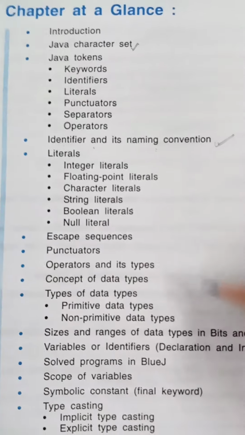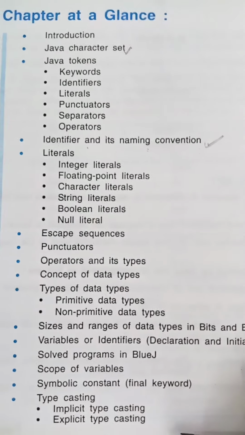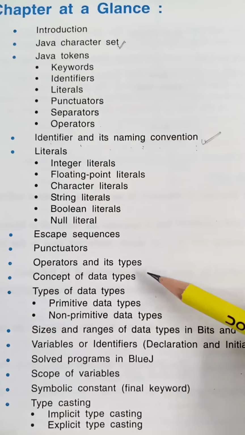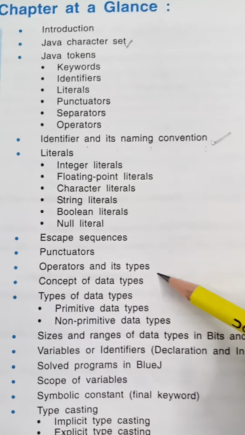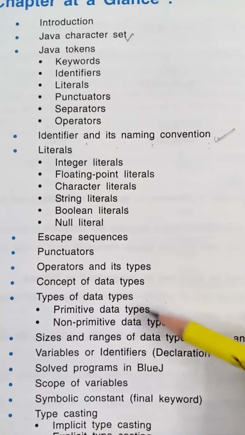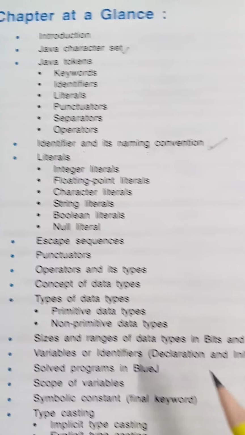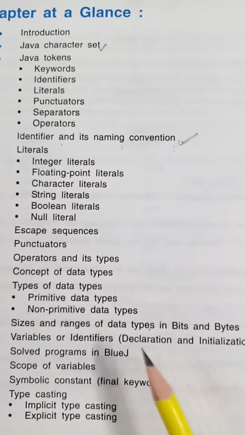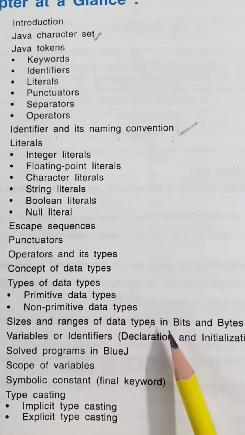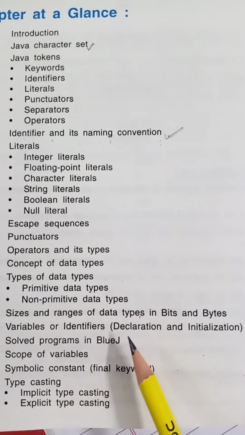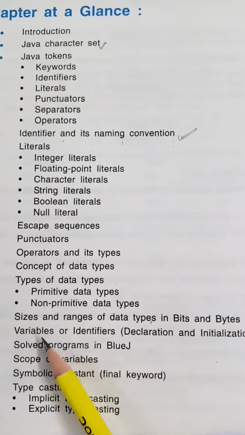We will be doing these things in this chapter: escape sequences, punctuators, operators and their types, the concept of data types, the two types of data types, size and ranges of data types. You have to learn that, given in the book in the form of a table. Variables or identifiers, how to declare and how to initialize a variable.